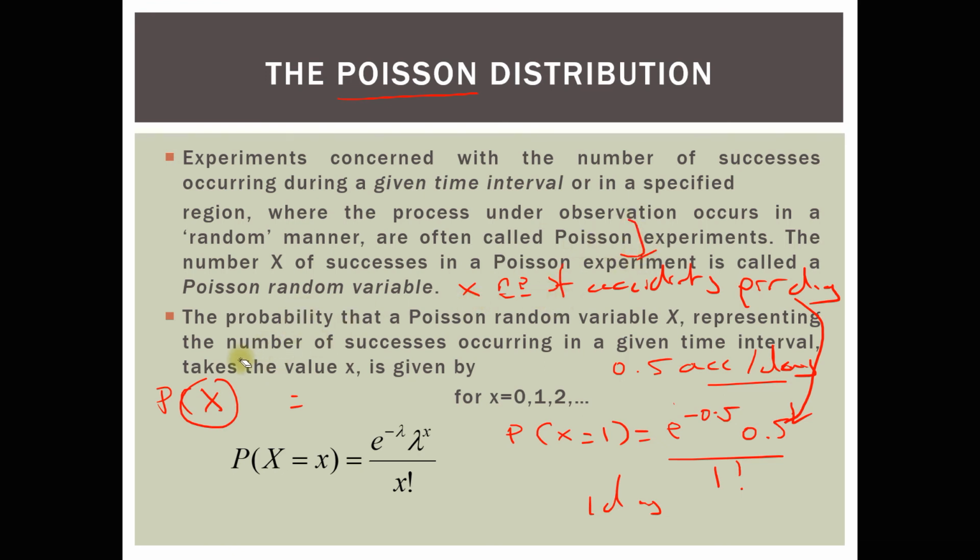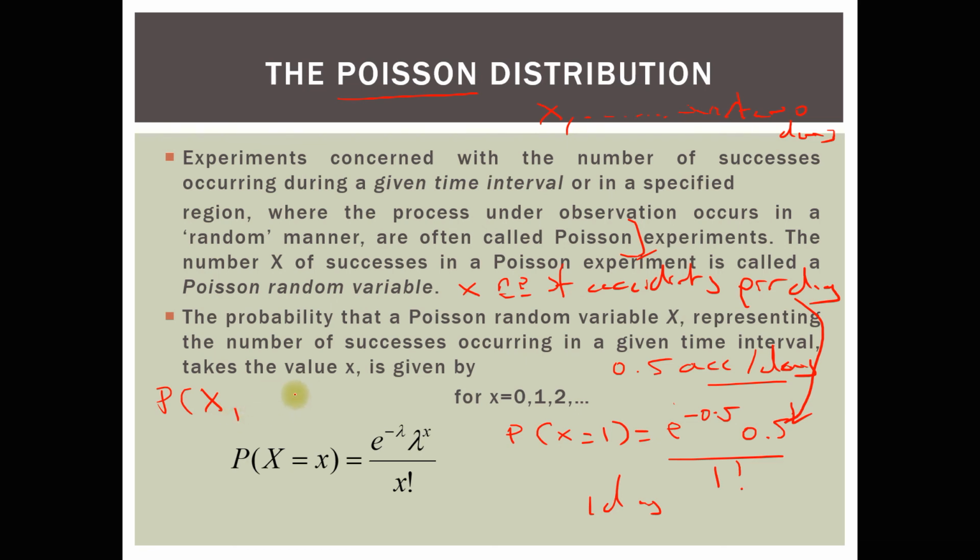So you will have to use another random variable, whatever you could call it, x1, or you could call it y. Suppose I call it x1. x1 is the number of accidents over 2 days.